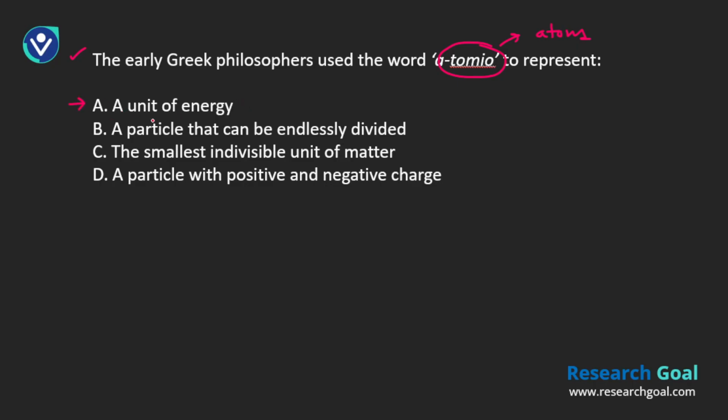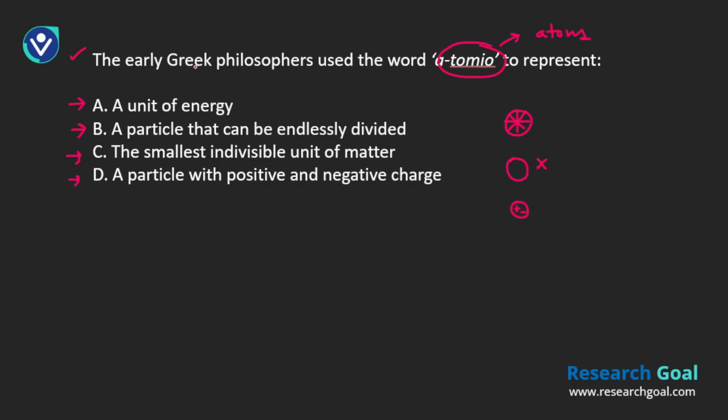A, a unit of energy. Second one, B, a particle that can be endlessly divided. So they're saying you have a particle and you can keep on dividing it endlessly. The third one, C, the smallest indivisible unit, so that cannot be divided further. Next, a particle with positive and negative charge.